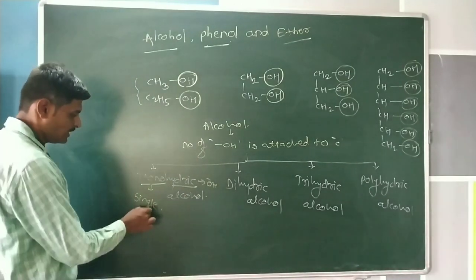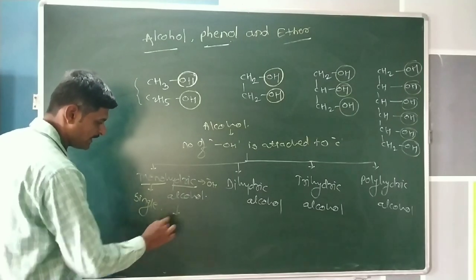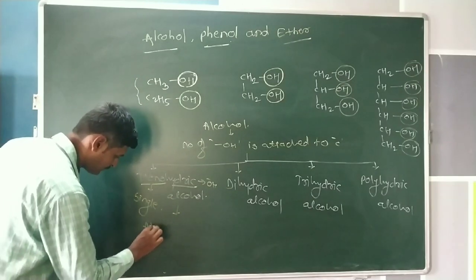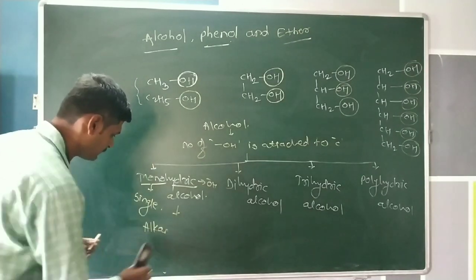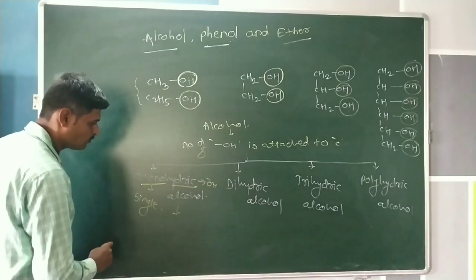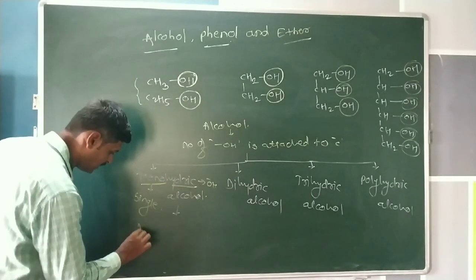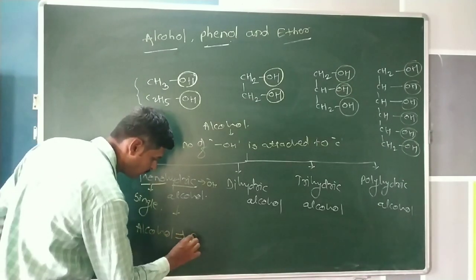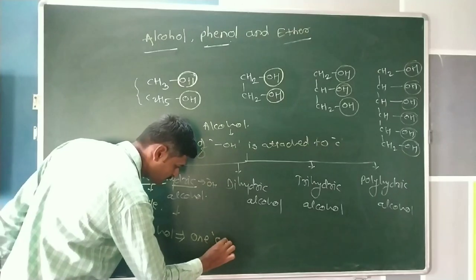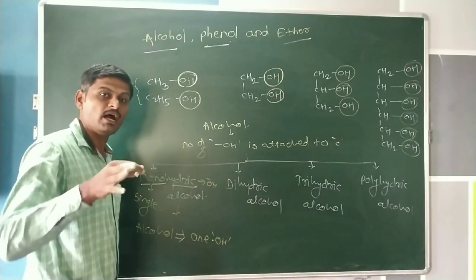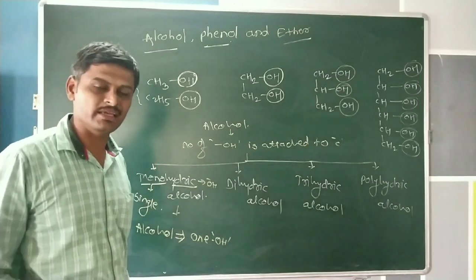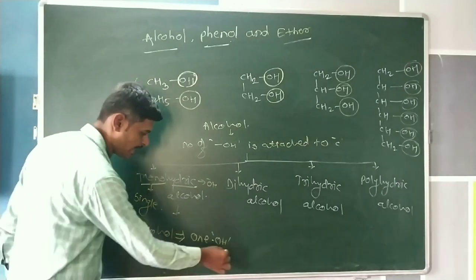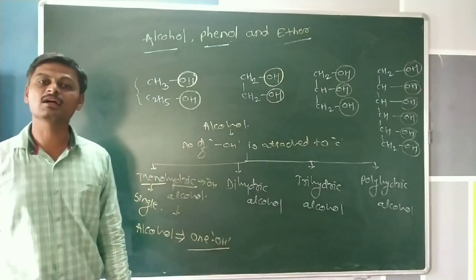That means we can define it as an alkane in which one hydrogen atom is replaced by only one hydroxy group; then it is called a monohydric alcohol.